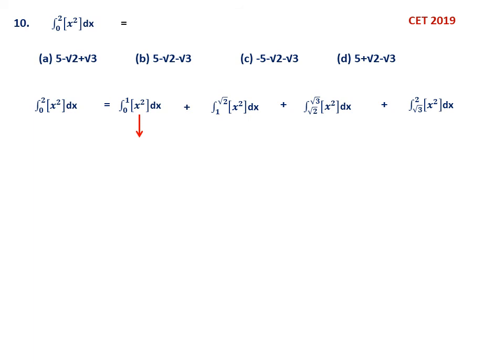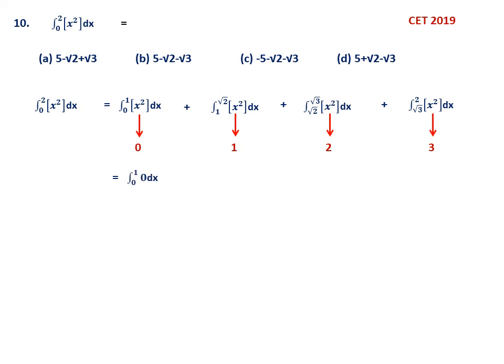Now here, 0 to 1, x square itself is 0, and here you should be very careful. 1 to root 2, the greatest integer function value of x square will be 1, and root 2 to root 3, because root 2 square is 2, the lowest value is 2, you have to take only the lowest value 2. Same argument, this will be 3.